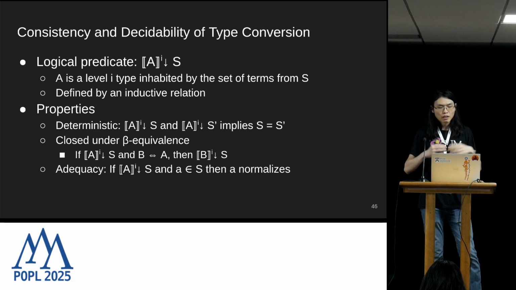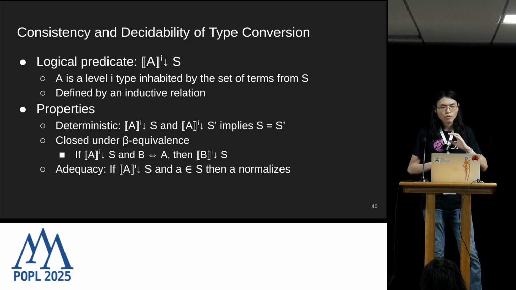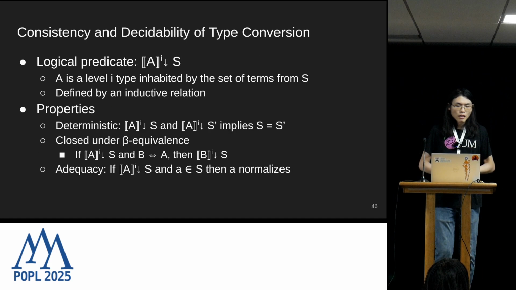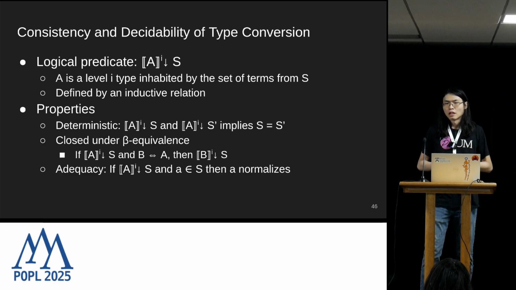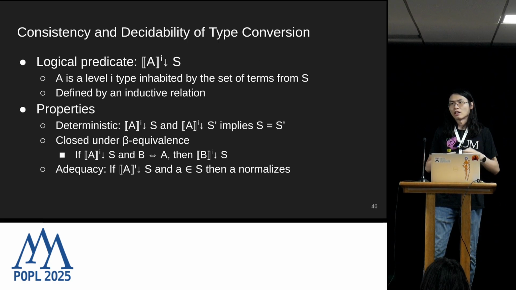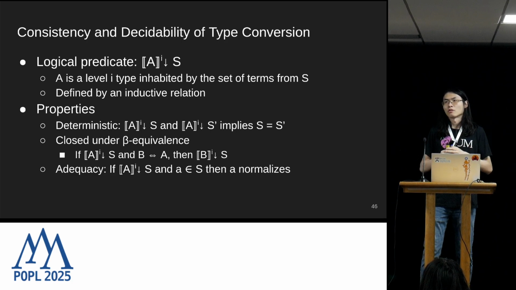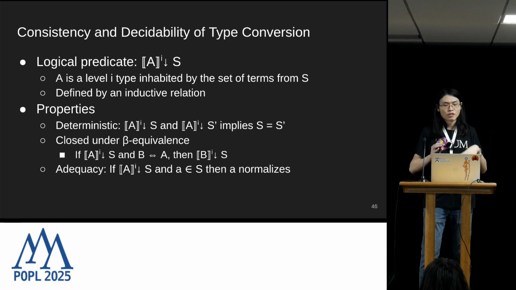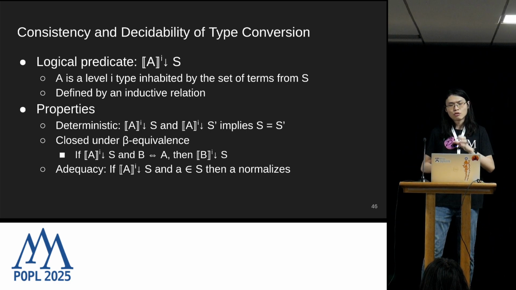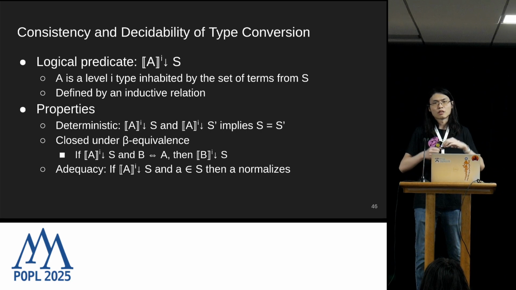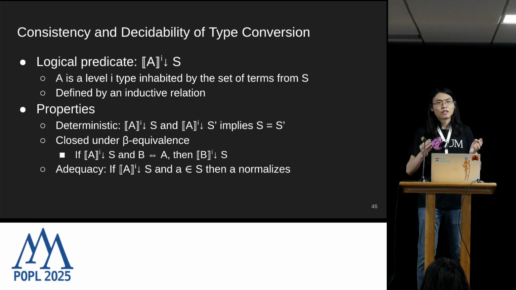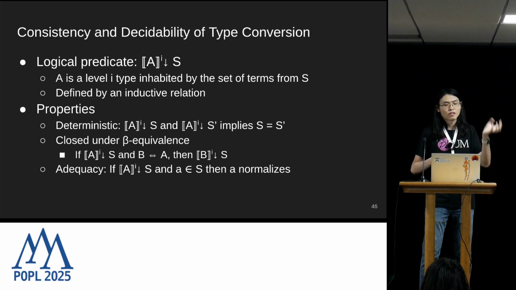And finally, we have this adequacy property, which says if I have a term that belongs to the interpreted set S, then it should be normalizing. And later, it's going to be useful in the fundamental theorem to derive normalization and in turn consistency as the corollary. So this kind of proof technique is nothing new. It's already been presented in the past in Martin-Löf's notes and also by Coquand through his inductive encoding. Though we did try to streamline this proof a little bit by constructing a baseline proof for dependent type theory in general and building the DCOI specifics on top of it.